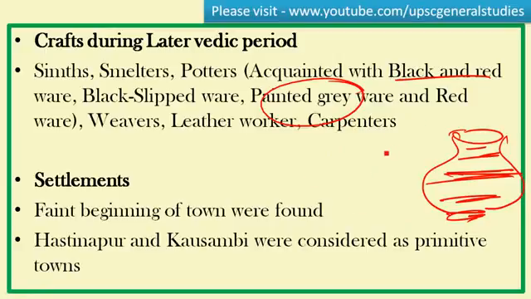Here the settlement found the faint beginning of towns, because Aryans led village life. But during the later Vedic period, a faint beginning of the town was also found. Hastinapur and Kausambi were considered primitive towns, not advanced towns.